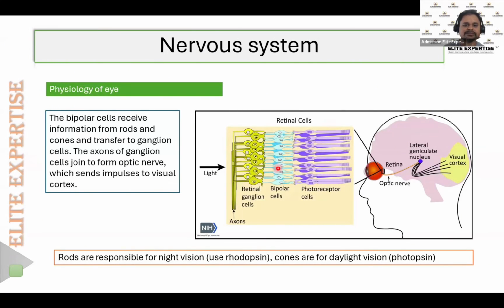These bipolar cells convey this information to the retinal ganglion cells. Finally, the information reaches the ganglion cells, and the main axons of the ganglion cells join together and form the optic nerve.